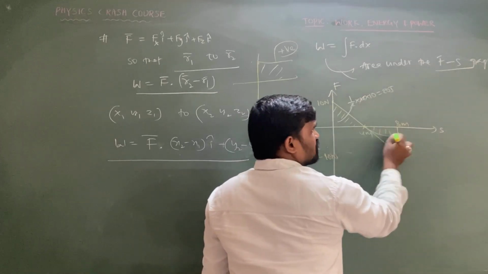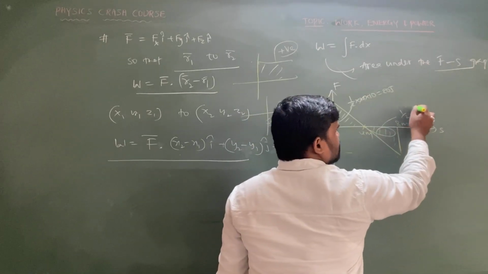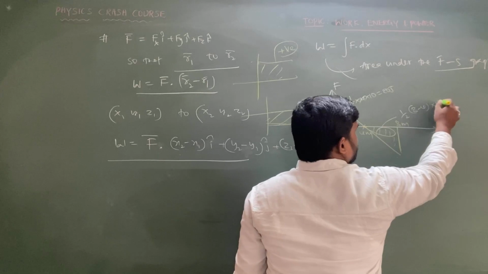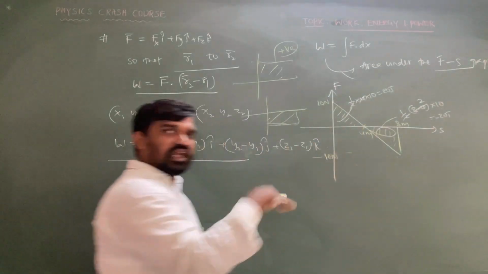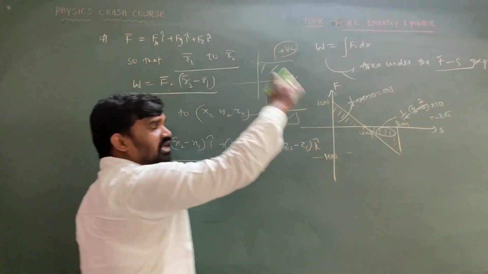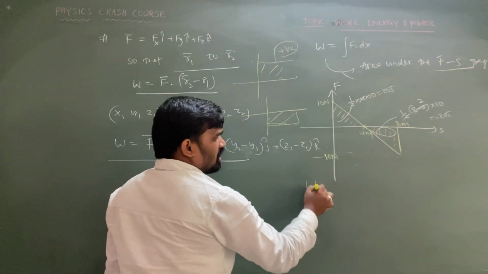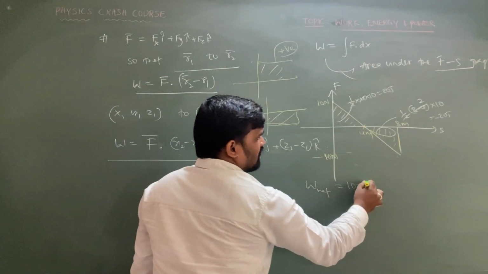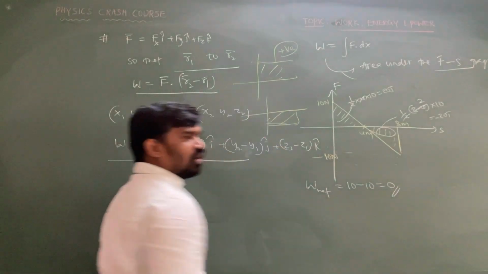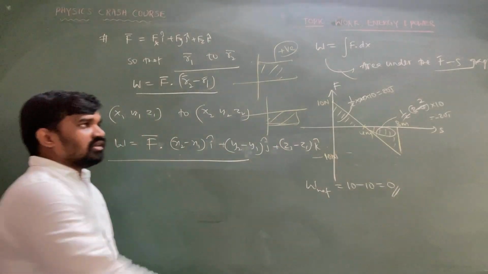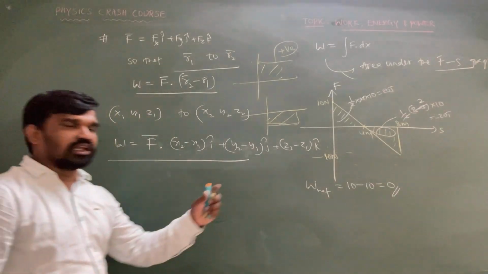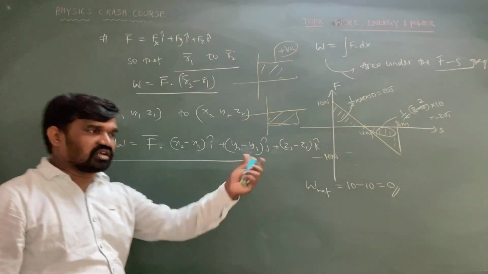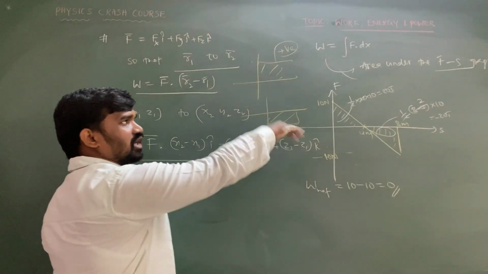So what about this area? Half into base, 8 minus 4, into 10. This is also 20 joules. But below the x-axis is negative, above the x-axis is positive. So total net work done is equal to 20 minus 20, which is equal to 0 work done. Okay, the work done is going to become 0. That means initial and final positions are the same. We will discuss conservative and non-conservative again, and there you will be able to understand.